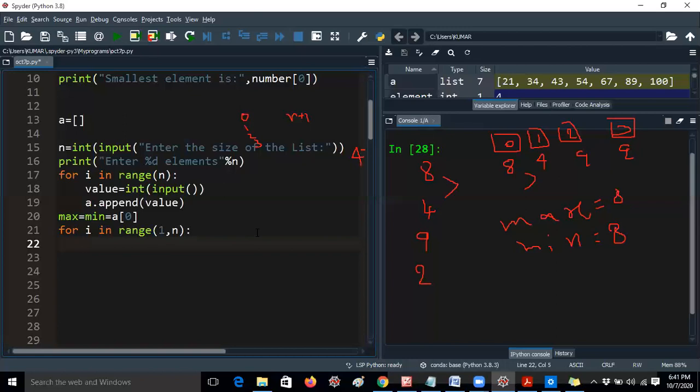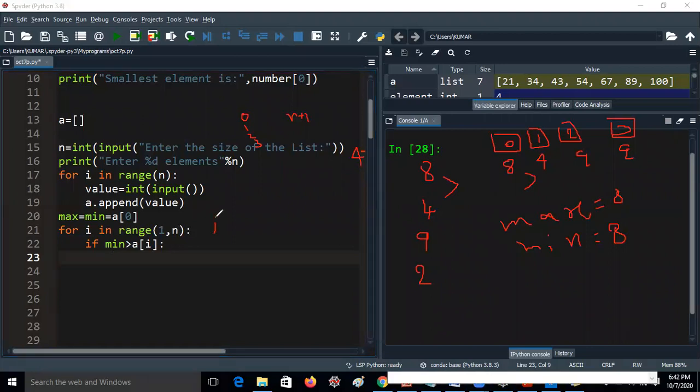Okay, here now I have to write the code. This is very important. I am taking the minimum variable first: if min greater than a of i. How I am writing it, I will tell you, don't worry. I am taking just a simple example. What does this mean? I will tell you. For i in range of 1, it means i value is 1, guys. I value is 1.